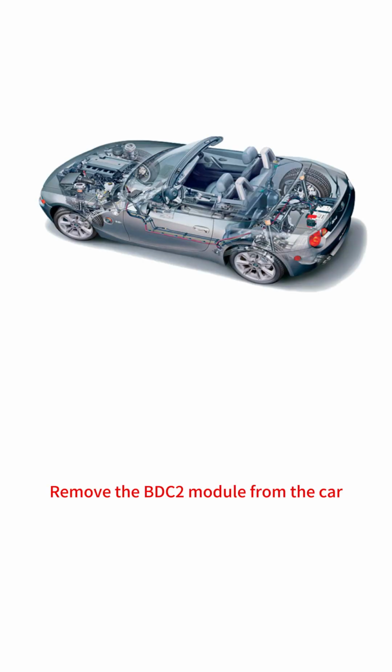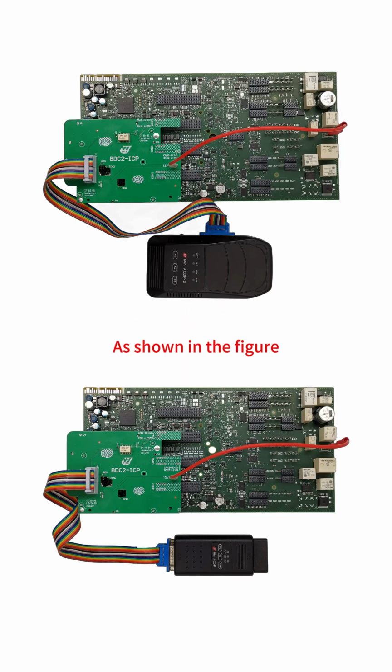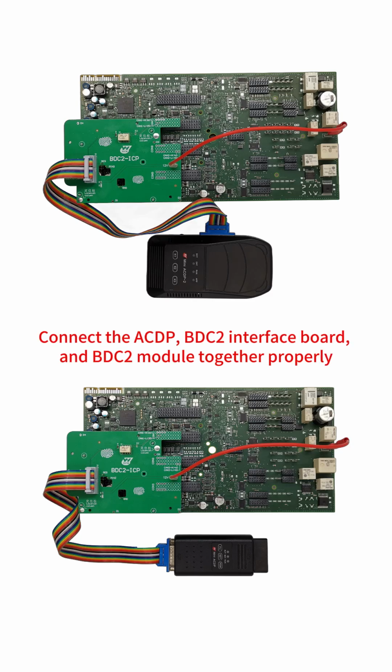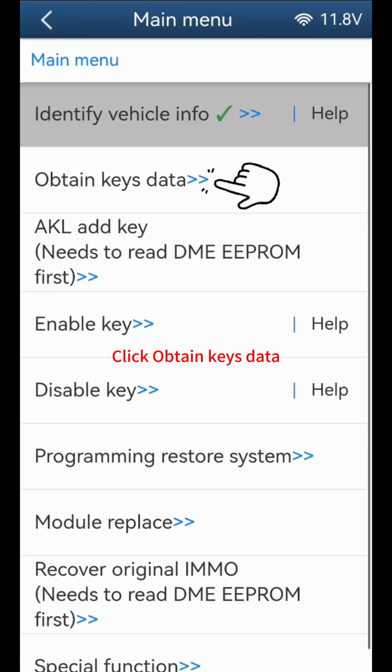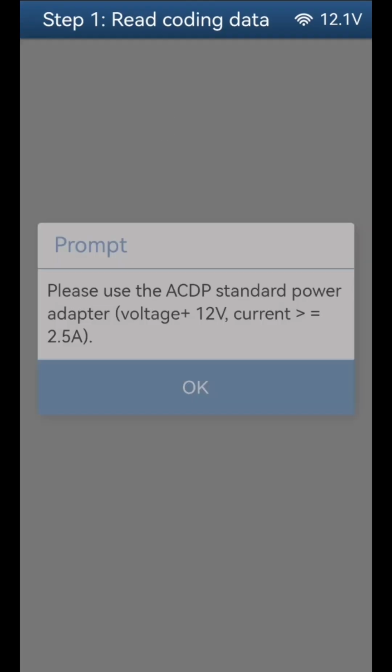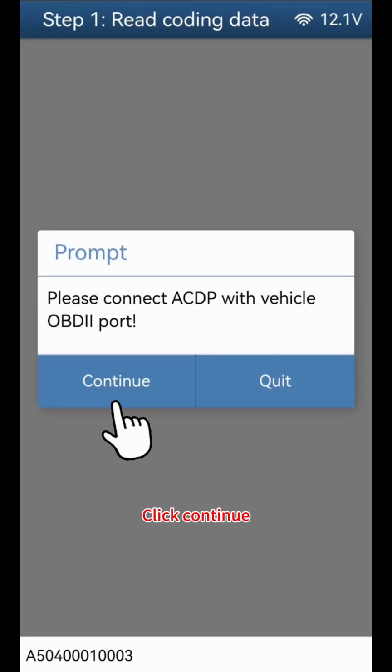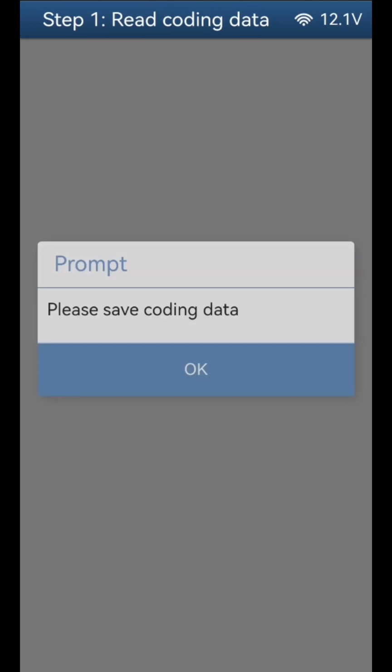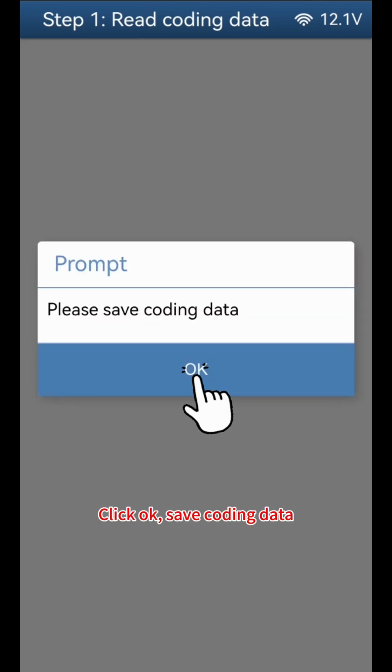Remove the BDC2 module from the car. As shown in the figure, connect the ACDP, BDC2 interface board, and BDC2 module together properly. Click Obtain Keys Data. Click Step 1, Read Coding Data. Click Continue. Click OK, Save Coding Data.